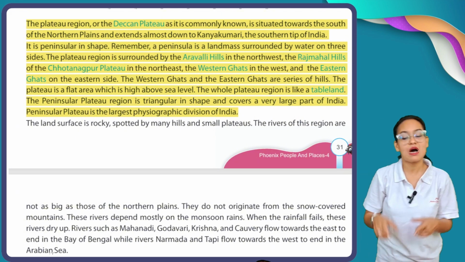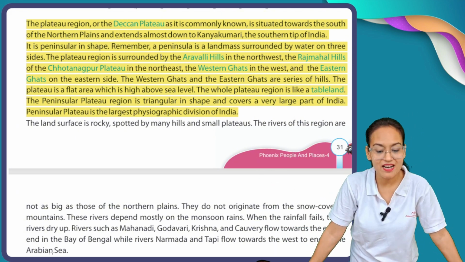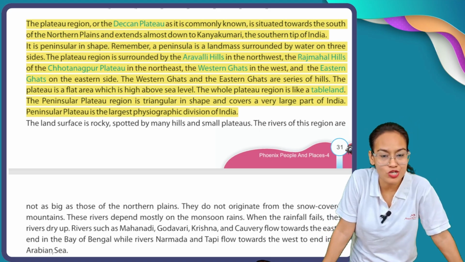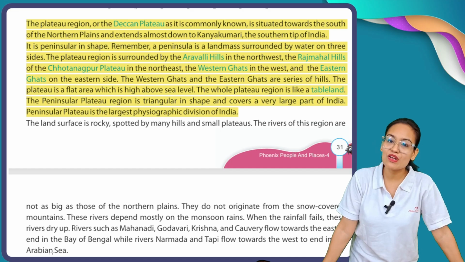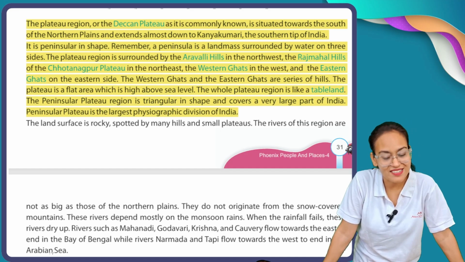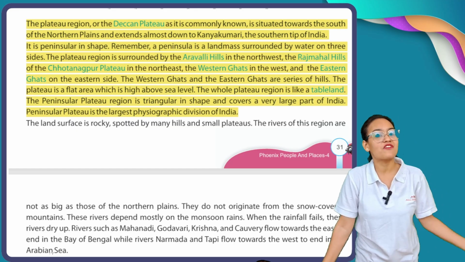Okay, that's why our Deccan Plateau covers a large portion of landmass of India. Peninsular Plateau or Deccan Plateau is triangular in shape. And why is it triangular in shape? Because it is covered by water from three sides. Now, Peninsular Plateau is the largest physiographic division of India.